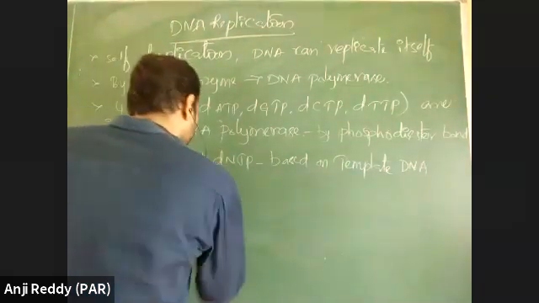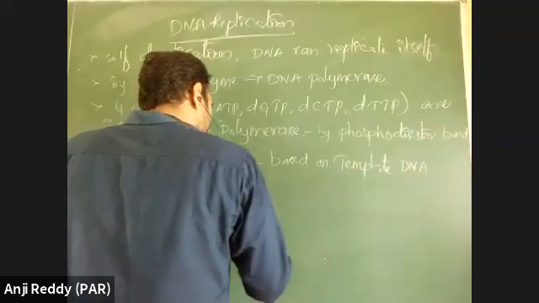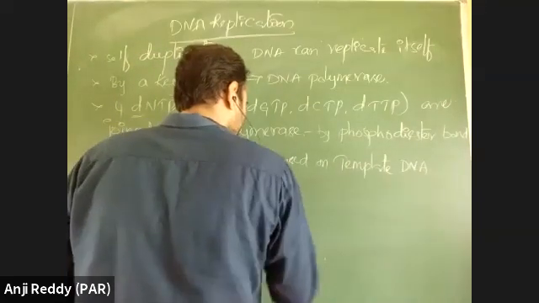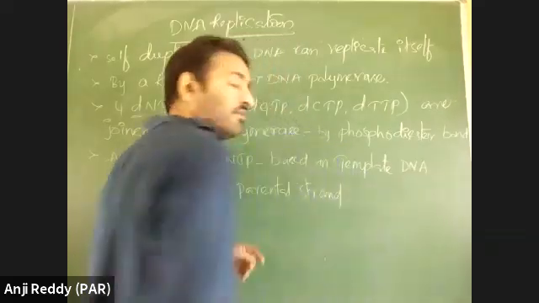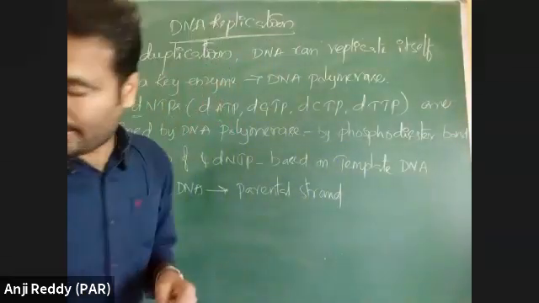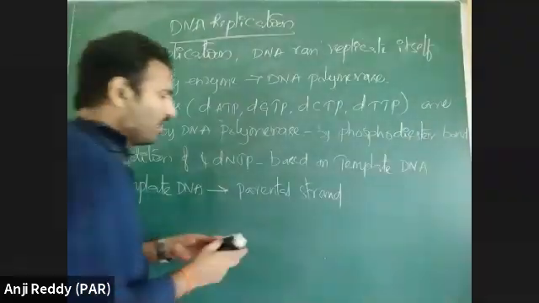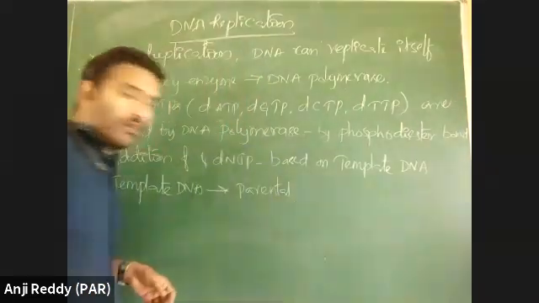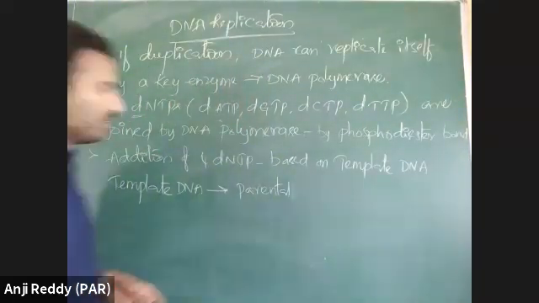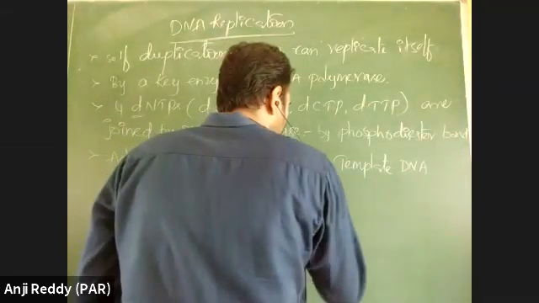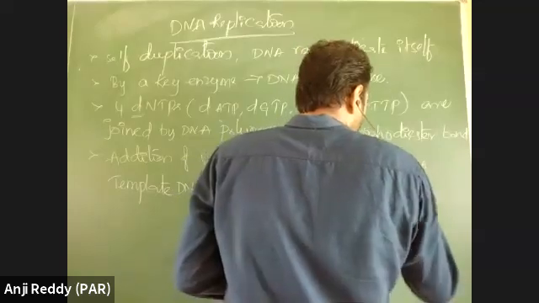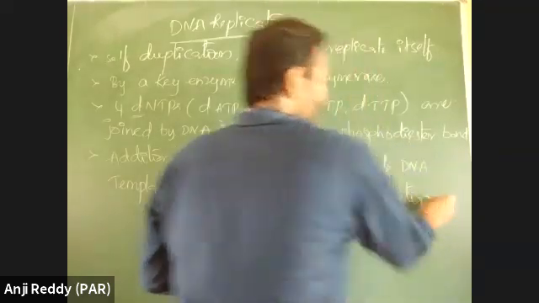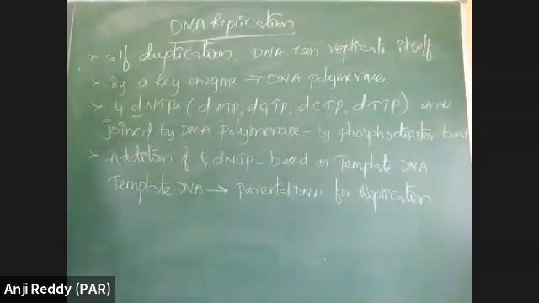Template DNA is the parental strand, the parental DNA that carries information for new DNA synthesis. So to replicate, there should be a parental DNA molecule.